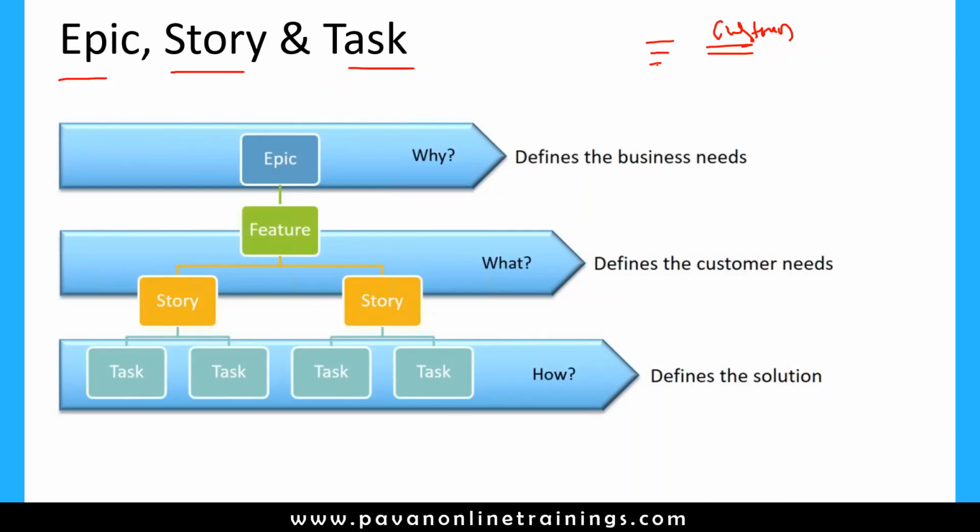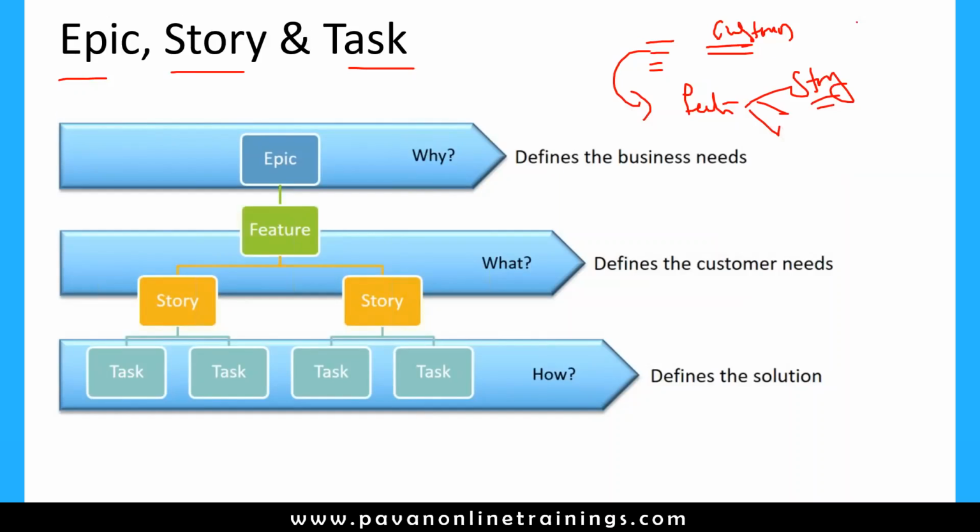An epic is a very high-level, larger requirement. Based on this epic, we derive smaller pieces, called features, which are again divided into a number of stories. So a story is a smaller requirement, and an epic is a bigger, larger requirement.